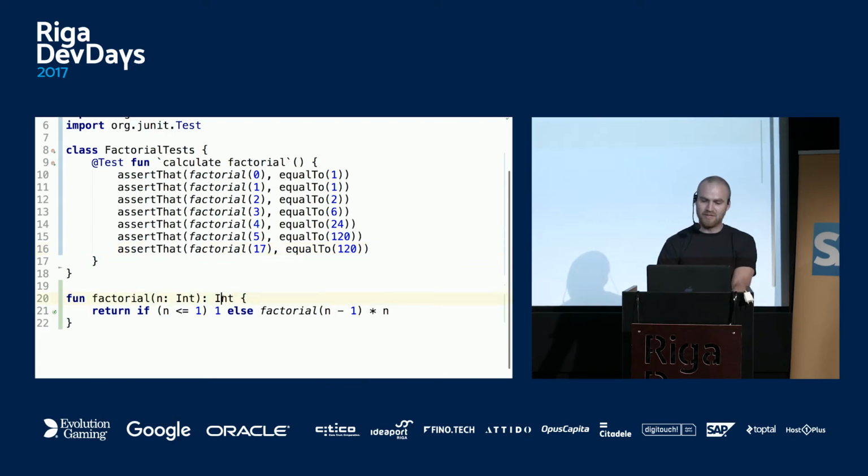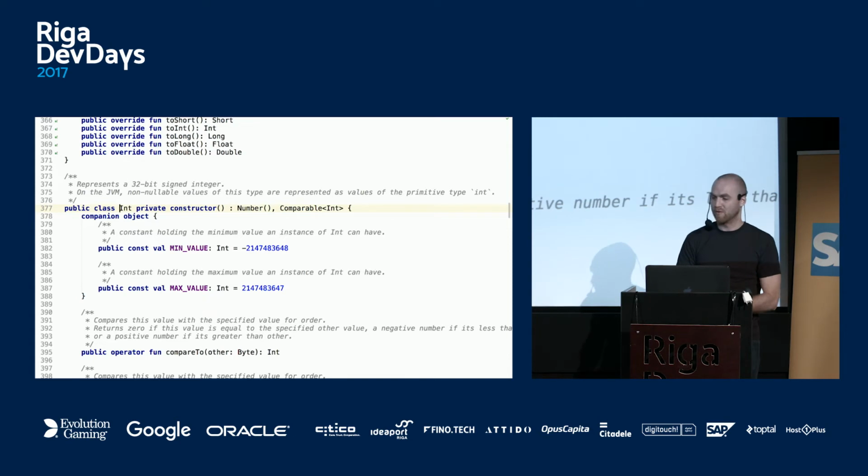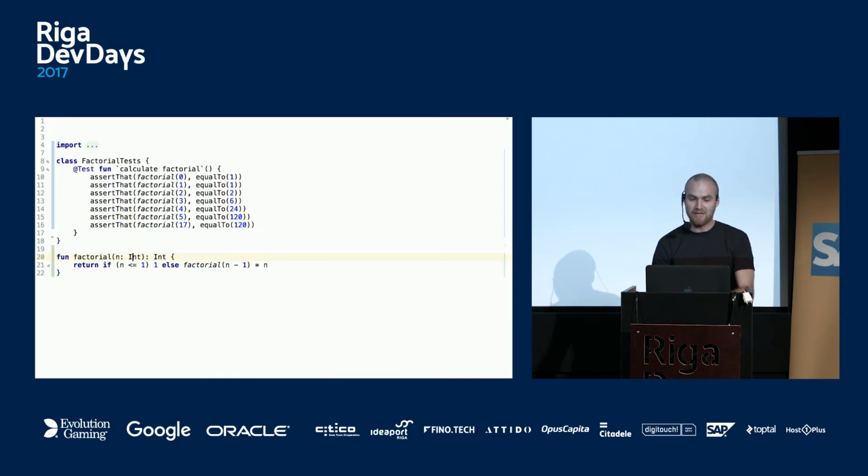So similar to strings, underneath this int, which, if I control click on it, goes to Kotlin again, it's an abstraction over different platforms. And it's also compatible with Java, so you can use your Java ints, pass them around like you do in Groovy, for example. Unlike Scala, which maybe has not so perfect integration with Java, in Kotlin it is really good. So this is basically lowercase int on the JVM, so this is why it silently overflows.